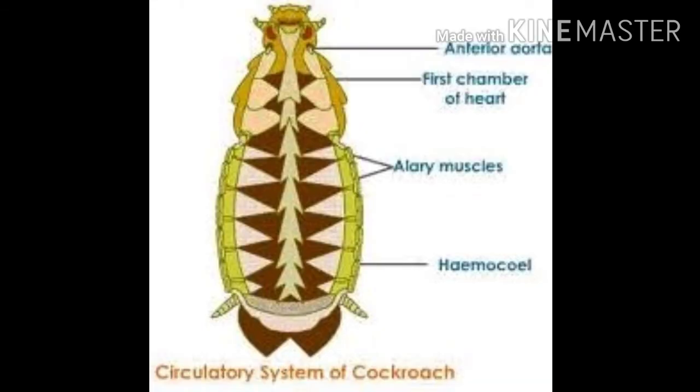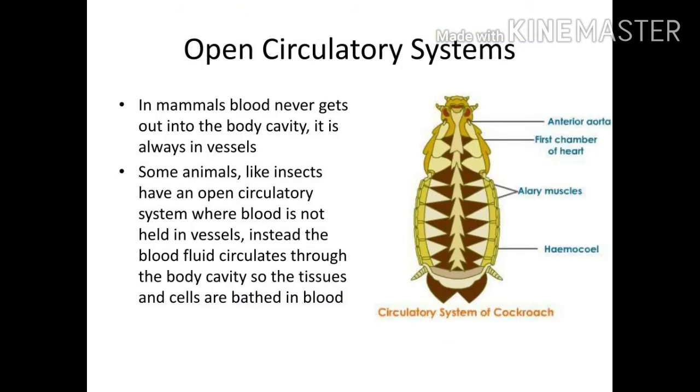So next we discuss the circulatory system of cockroach. The cockroach has an open type of circulatory system. Which type of circulatory system is present in the cockroach? Open type. Open type means blood vessels are poorly developed, and blood opens into the hemocoel. In the hemocoel, blood or hemolymph flows freely.